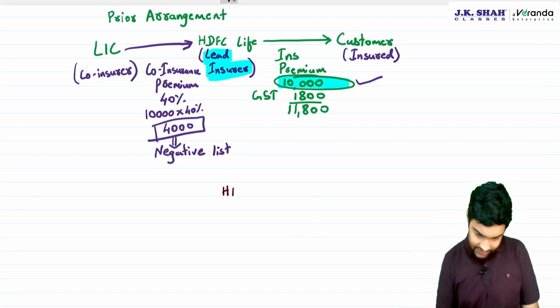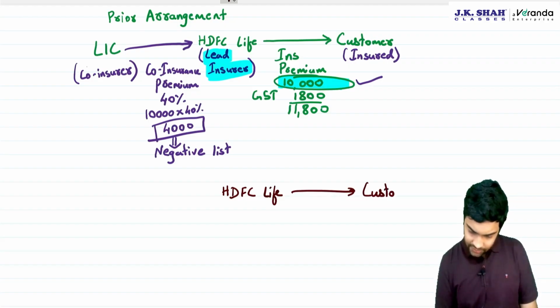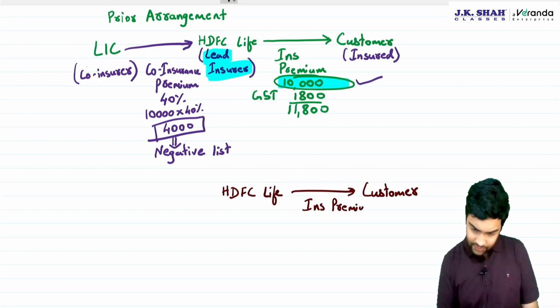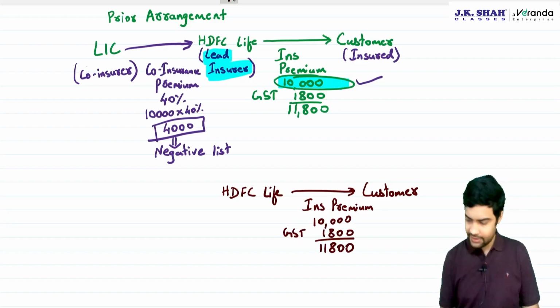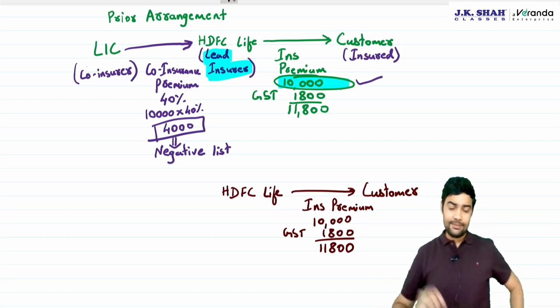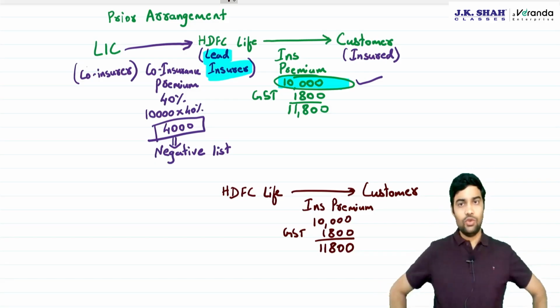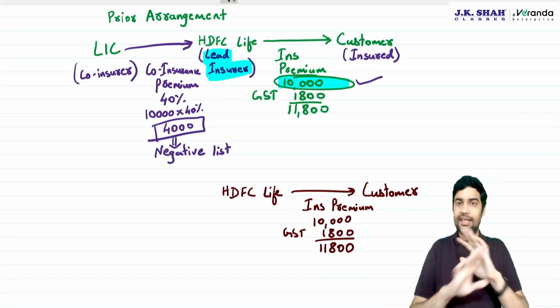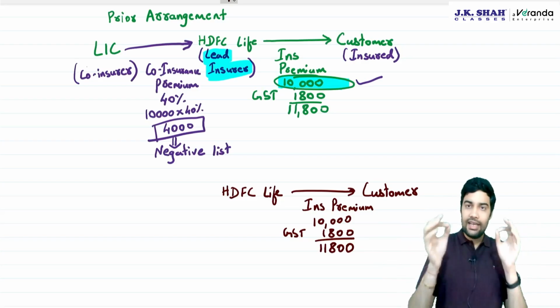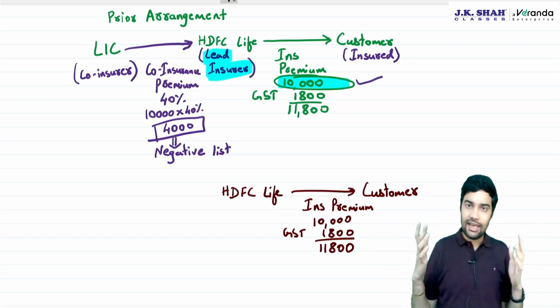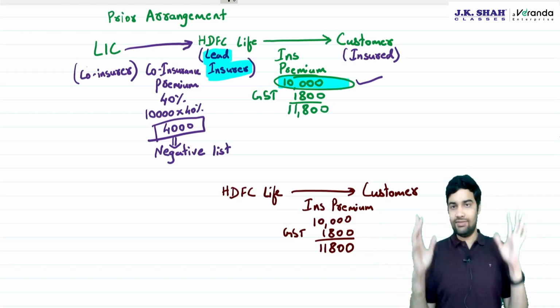The HDFC Life is providing services to customer. Insurance premium charged 10,000, GST 1,800, total comes to 11,800. In this case, there was no prior arrangement. So, no prior agreement that this much will be shared, nothing like that was done. The entire premium was collected by HDFC Life, entire risk was on HDFC Life.